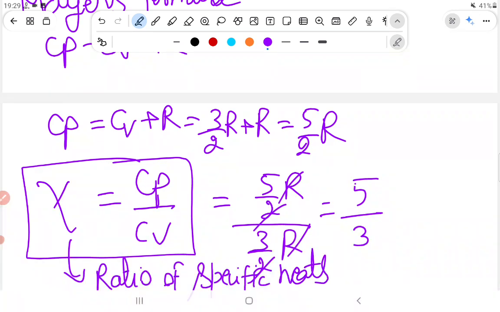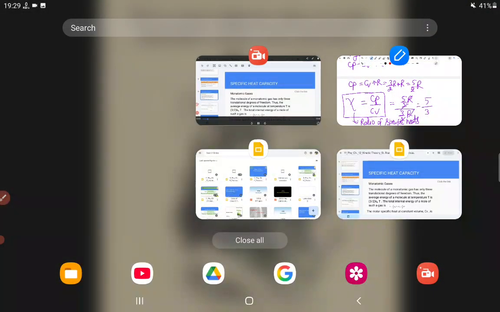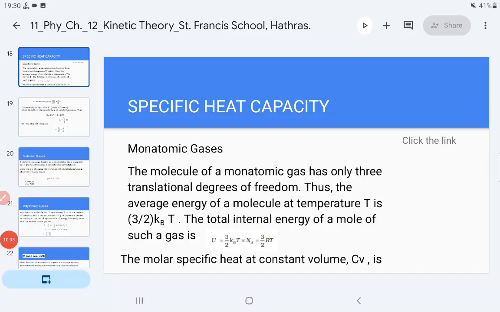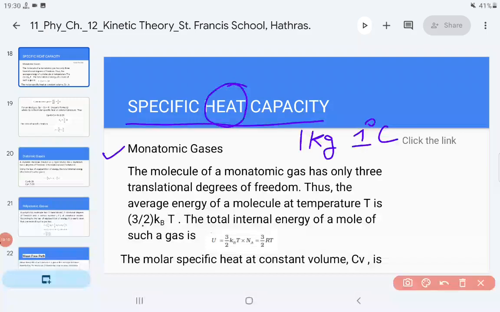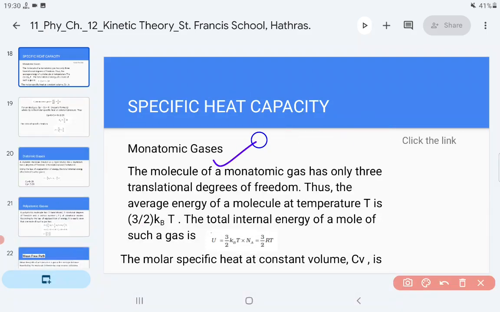Okay, now let us move back to the slides, and let me show you how we have done it. Okay, see here, as you can see, I have done accordingly. We have taken the molar monoatomic gases and the degree of freedom is 3. So I just took 3 by 2 kT for 1 mole Na, and I equate it to 3 by 2 RT. Then we find out the molar specific heat capacity at constant volume.